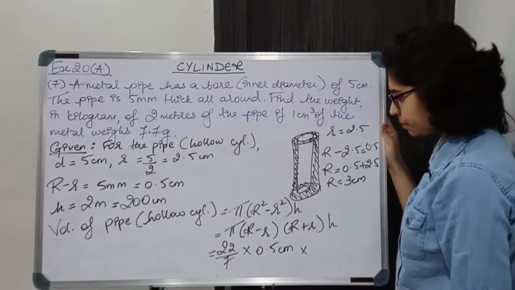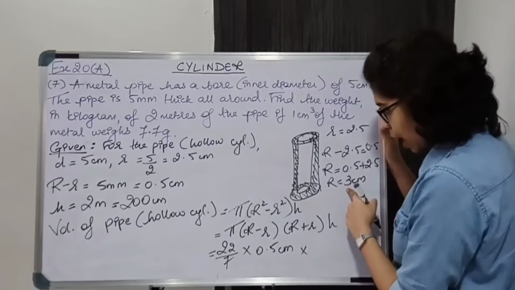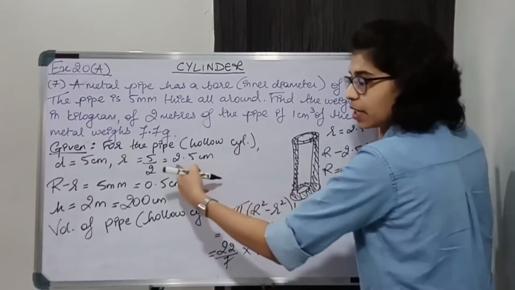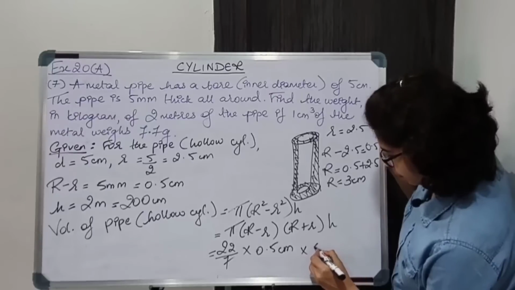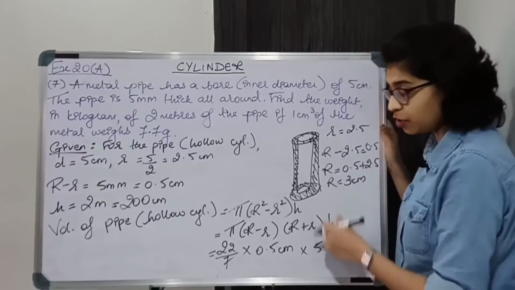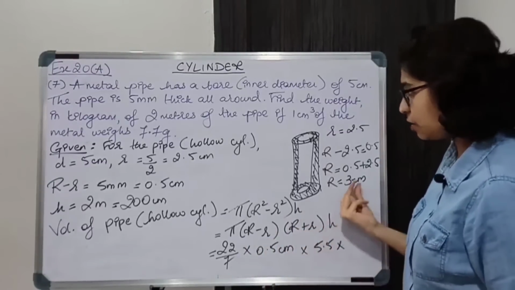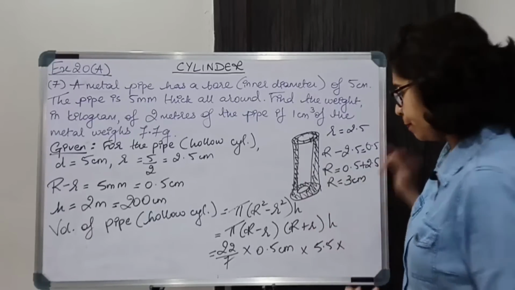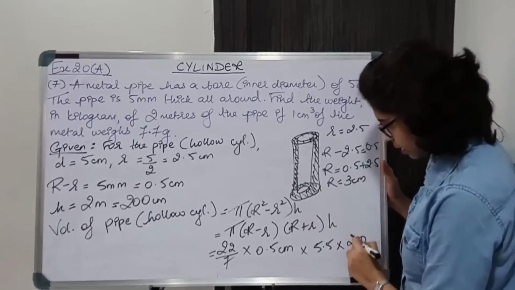So R is 3 centimeter. So R plus r, 3 plus 2.5 will give 5.5. I am directly substituting. You are supposed to show R minus r is already given and R plus r, that is 3 plus 2.5, and in the next step you will write 5.5, into h is 200 centimeter.